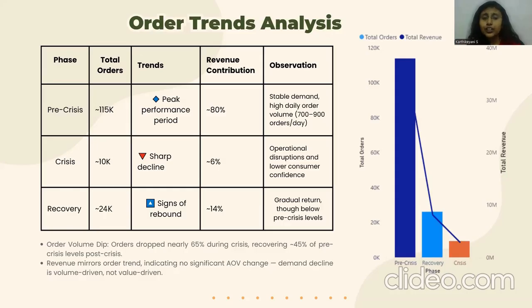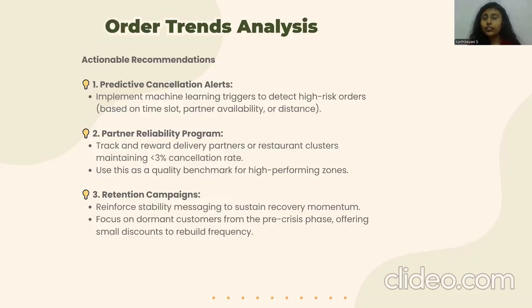Orders dropped nearly 65% during the crisis, and it is gradually recovering, not at the speed or pace that we expected. And revenue mirrors order trends, indicating that there was no significant average order value change, as I mentioned before. It shows that the demand decline is volume driven and not value driven. So that is it with order trends analysis.